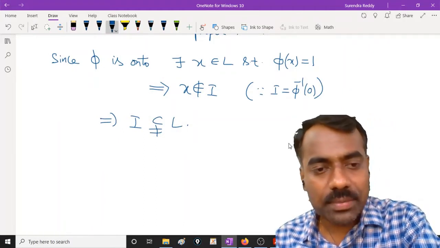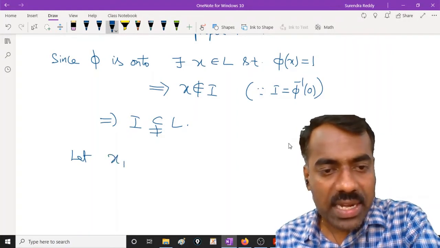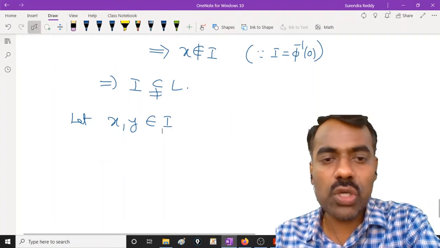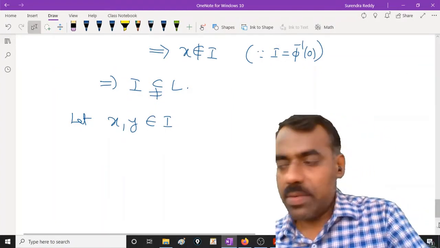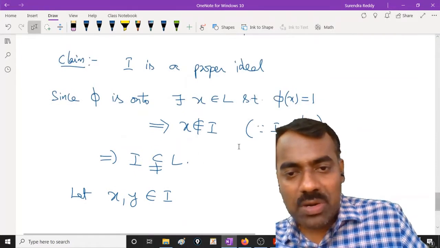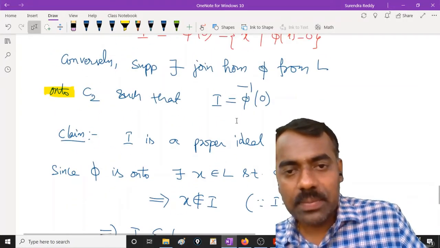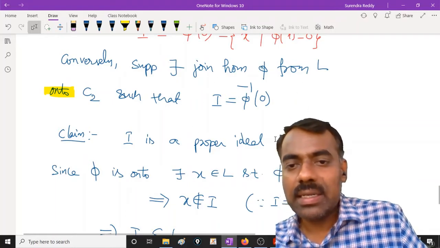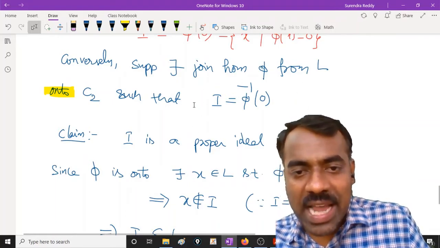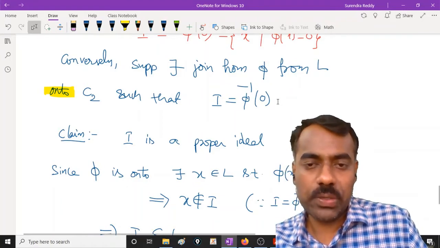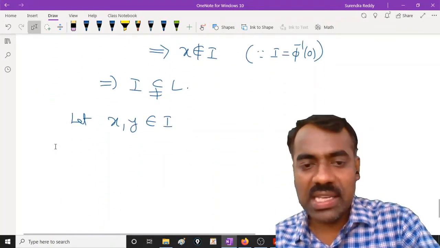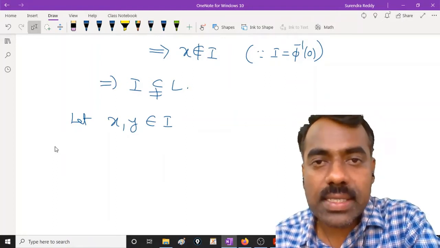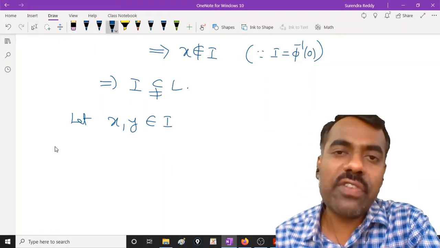Take any two elements. Let x, y in L be two elements in I. We want to show that their join is also in I. Remember, we don't know anything about I except that it is phi inverse of 0. Whenever there is an element in I, that means phi of that element is 0. So to show that x join y is in I, we have to show that phi of x join y is 0.